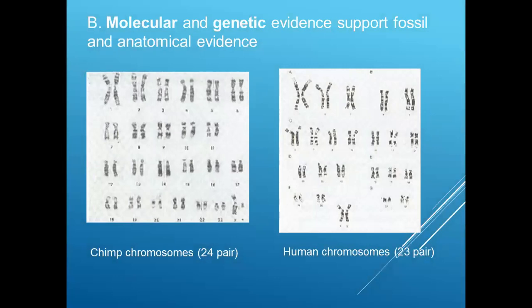Molecular and genetic evidence also support the fossil and anatomical evidence. Initially, people were looking at the anatomical and structural aspects only. But now, with advances in science and technology, we can look at the chromosome level. If you look at this image, this is the chimp chromosome set, which has 24 pairs, and humans have 23 pairs. So we can compare the number of chromosomes and the similarity in their pattern. Humans are closely related to chimps in terms of number and structure of chromosomes as well.